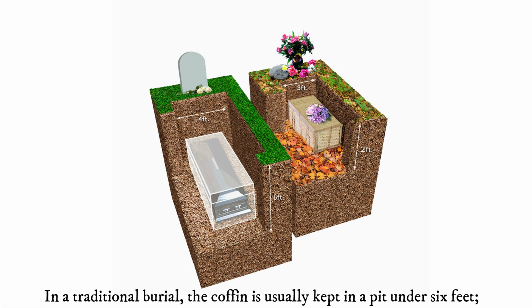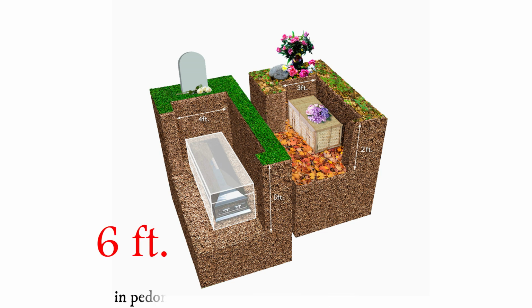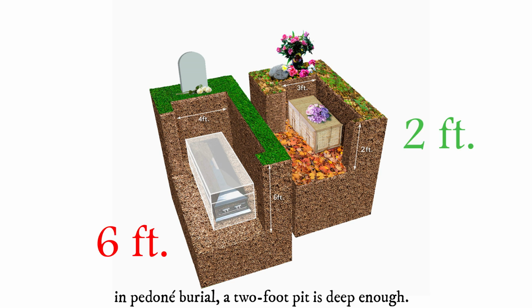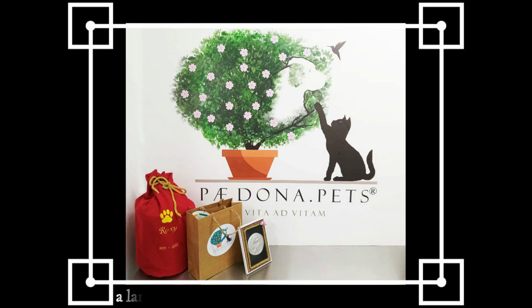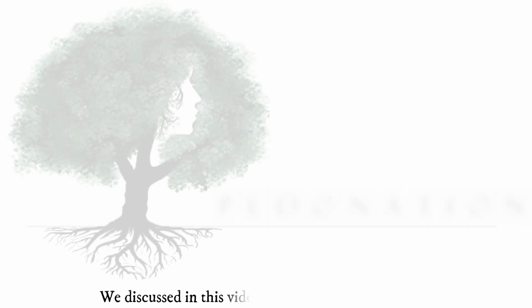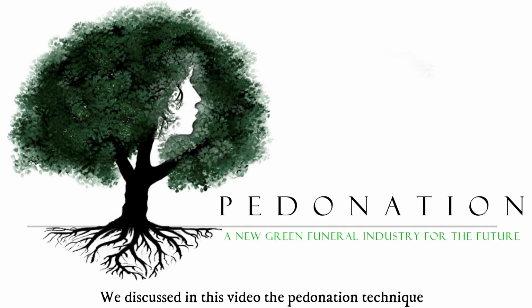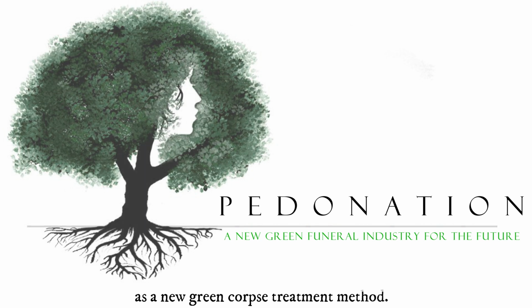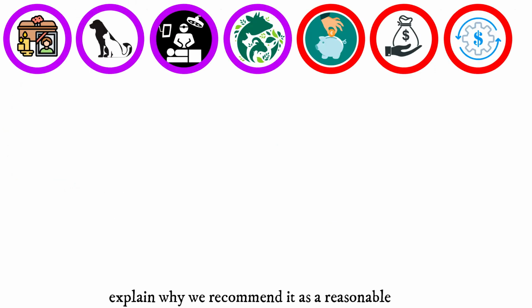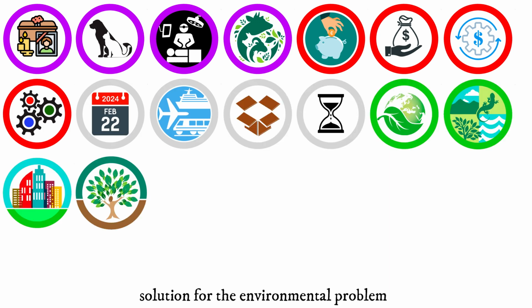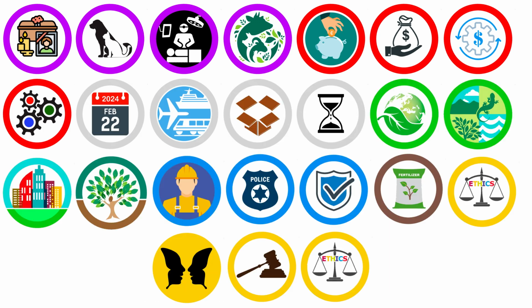In a traditional burial, the coffin is usually kept in a pit under 6 feet. In pedoné burial, a 2-foot pit is deep enough. In the case of small pet pedonation, a large plant pot can be used to bury the pedoné. We discussed in this video the pedonation technique as a new green corpse treatment method. In the following video, we'll explain why we recommend it as a reasonable solution for the environmental problem that the global funeral industry is facing in the 21st century.